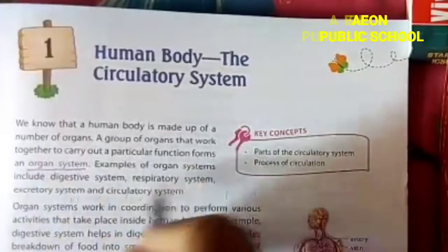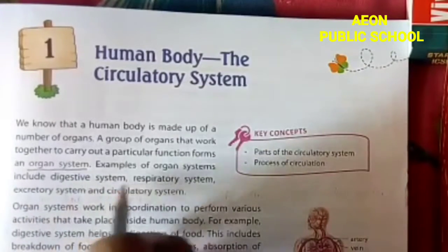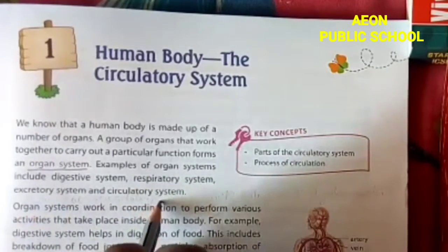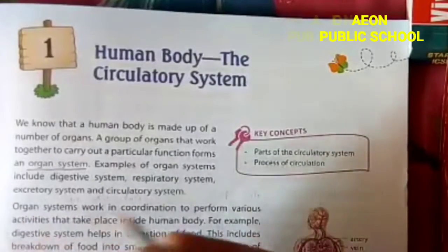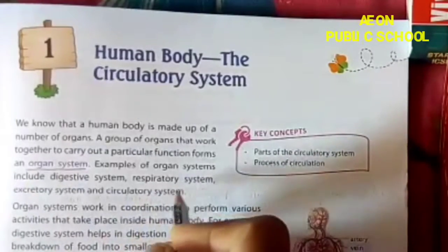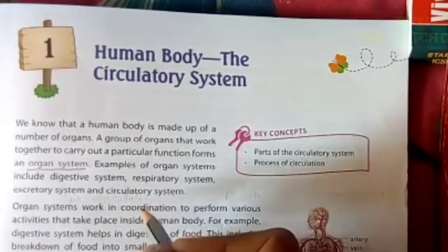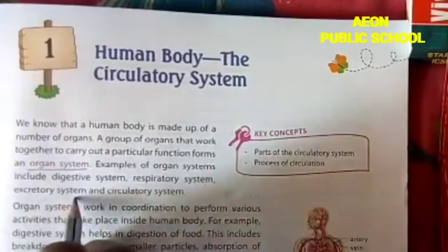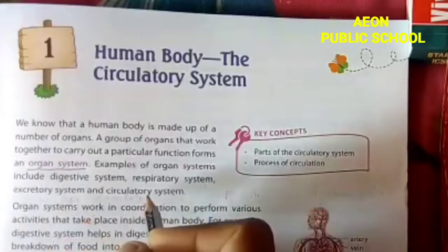Examples of organ systems include the digestive system, respiratory system, excretory system and circulatory system. Digestive means whatever we eat, we have to digest it, and the digestive system does that work. For our human life we need to breathe, and the respiratory system helps with that. The excretory system removes impurities from our body.